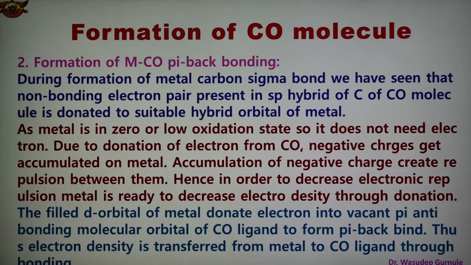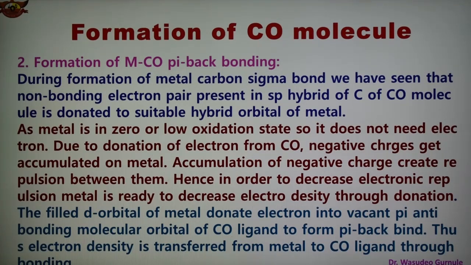The accumulation of negative charge creates repulsion, and hence, in order to decrease the electronic repulsion, the metal is ready to decrease its electron density through donation.